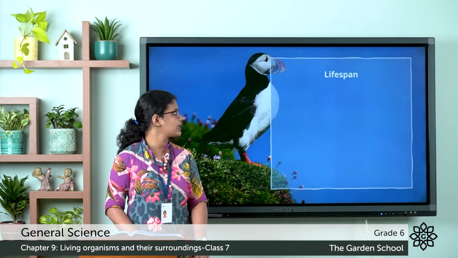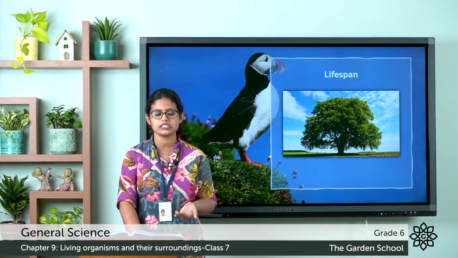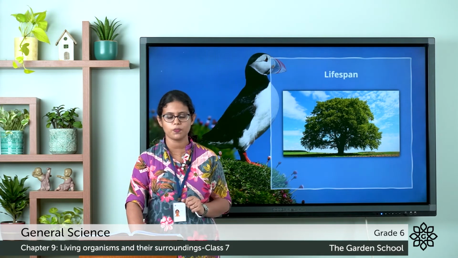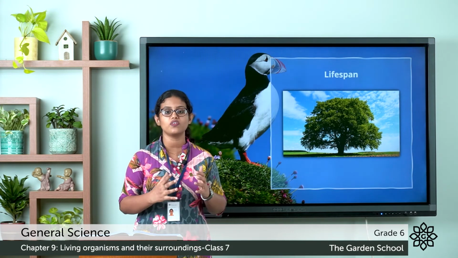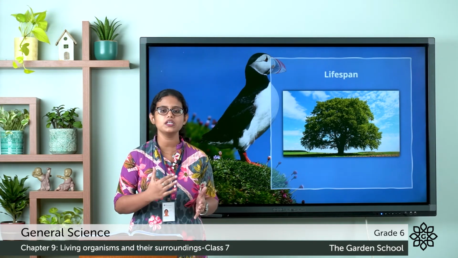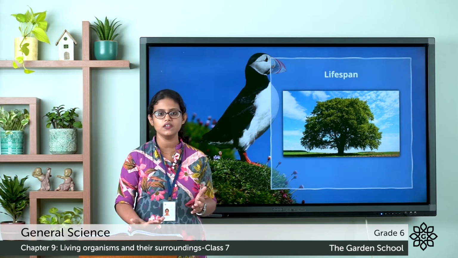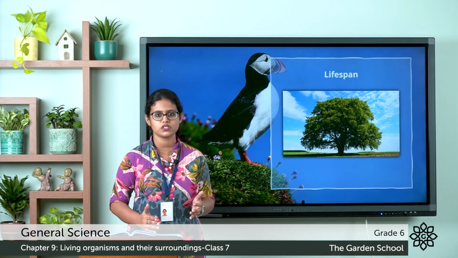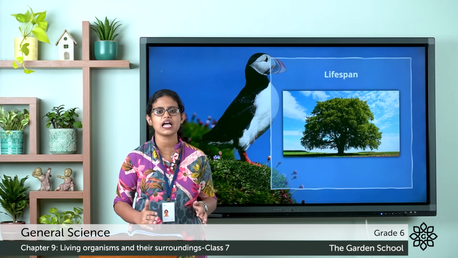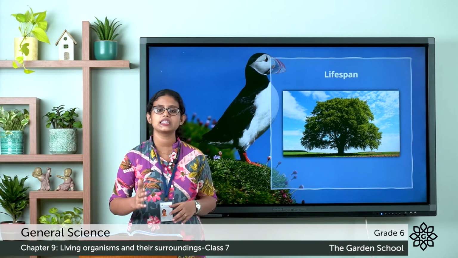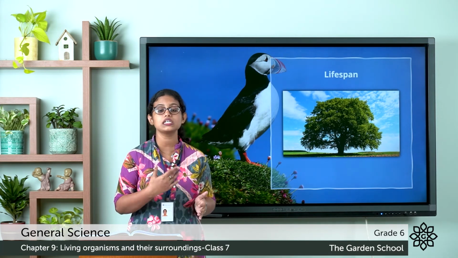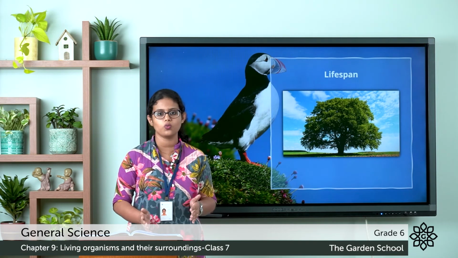The next characteristic of a living thing is that it has a lifespan. So what is the meaning of lifespan? The time period for which a living thing lives is called the lifespan. So all living things have a lifespan, and the living thing will die once its lifespan gets over.